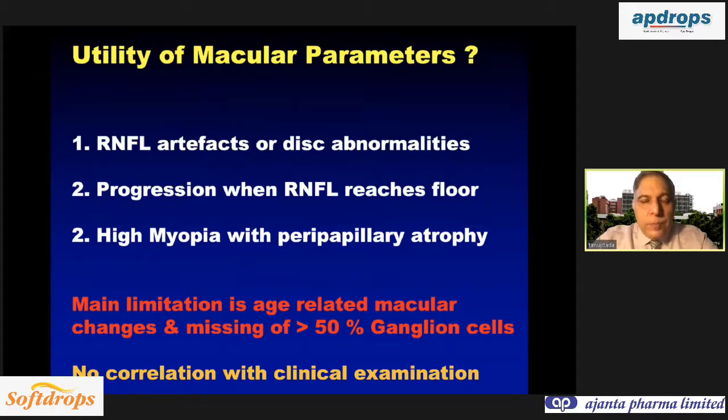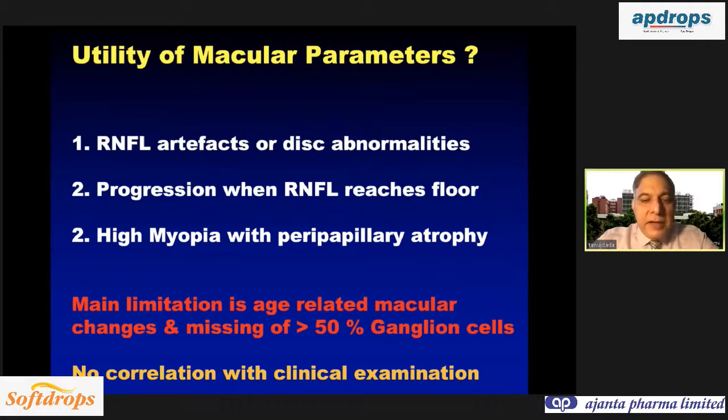However, there is a subgroup where macula parameters are more useful, and that is when you have artifacts in the retinal nerve fiber layer or congenital disc anomalies. And when there is moderate to advanced glaucoma, then progression you cannot make out on the RNFL because it has reached the floor. I'll explain this later. And in patients with high myopia with peripapillary atrophy, the GCC is more reliable because you get false positives in myopia on the OCT RNFL.